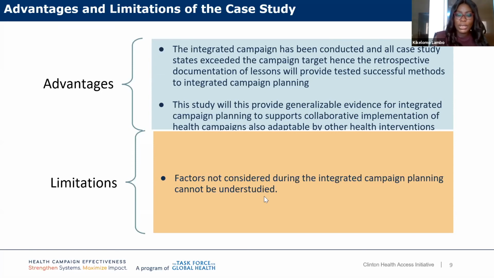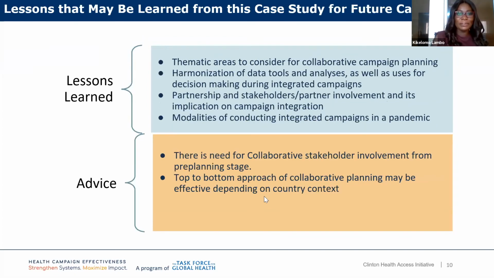For limitations, because this study is going to be retrospective, whatever factors have not been considered during the integrated campaign planning for the 3 states that implemented might not be studied in depth. They may be highlighted as part of the areas that should be looked into, but we might not be able to draw definite lessons from how those factors may have worked in the campaign. However, part of the things that we hope to be able to do is to highlight those factors that were not considered during the campaigns that were implemented in Nigeria as also part of the lessons that could be learned.